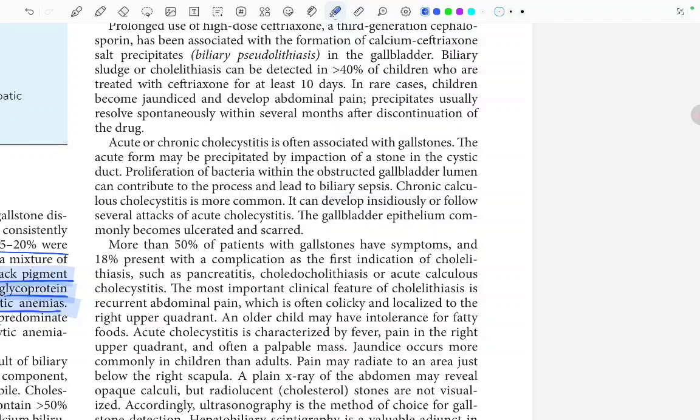Chronic calculous cholecystitis is more common. It can develop insidiously or follow several attacks of acute cholecystitis. The gallbladder epithelium commonly becomes ulcerated and scarred.